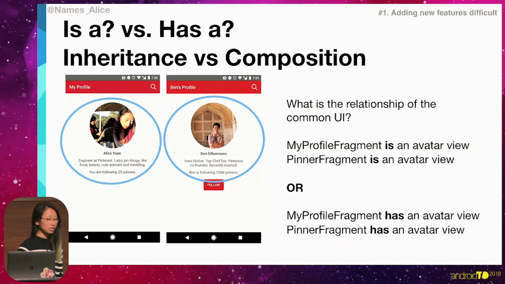Does it make sense to call it an is relationship, which is what inheritance is, or a has relationship? When you think about it, it actually makes a lot more sense to look at these views and say that my profile fragment and pinner fragment has an avatar view.